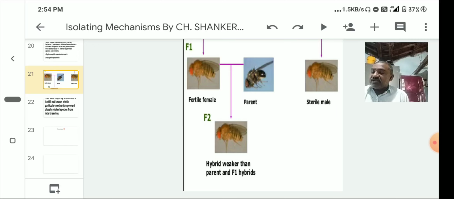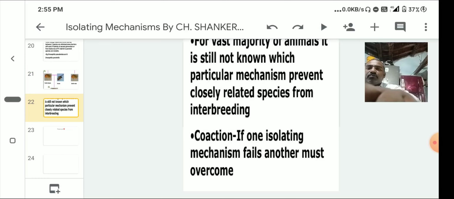And hybrid sterility isolation. Sometimes interspecific breeding results in viable hybrids. Such hybrids are sterile; they cannot produce young ones. The mule is formed as a hybrid from a female horse and a male ass.